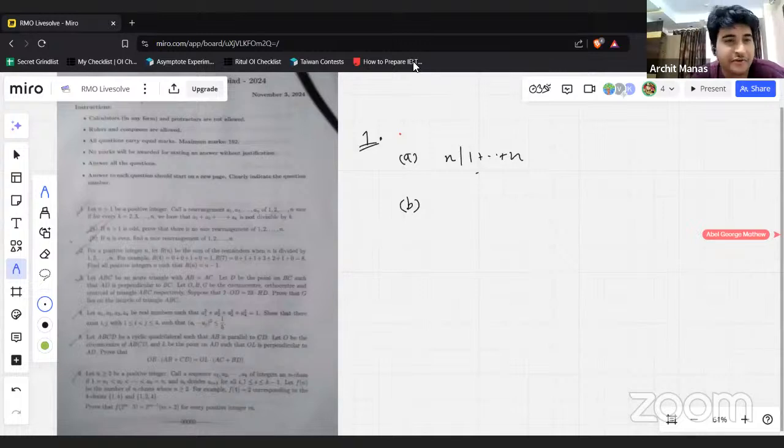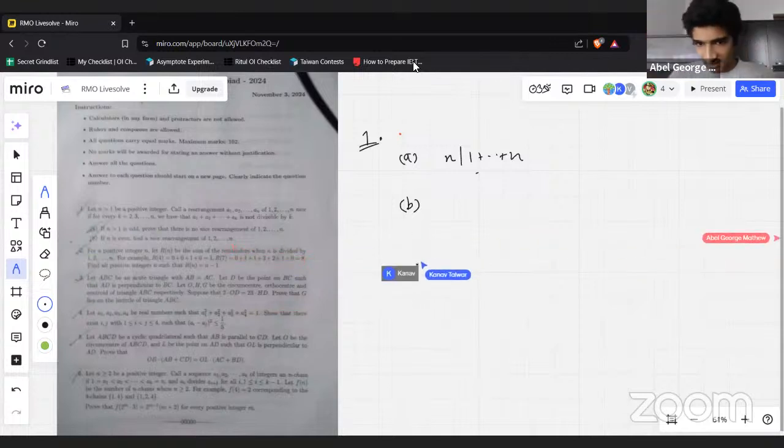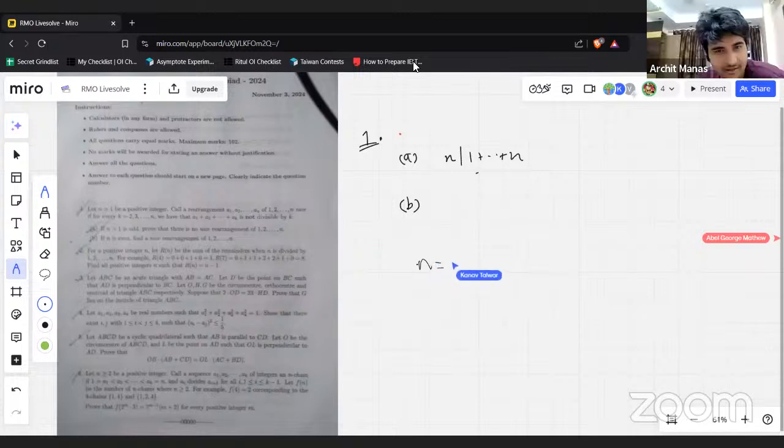Okay, what do you do for B? You want to prove that there is a nice rearrangement. Definitely a construction. Okay, are the questions visible to the audience properly? Can you put something like you just keep doing it while you can? Yeah, I think that works. You just keep doing it while you can, and then in the end, you're safe as well.